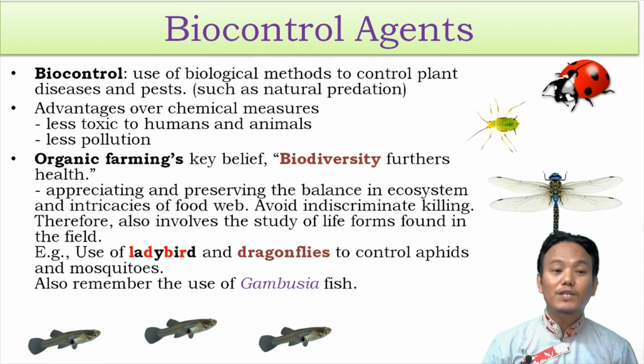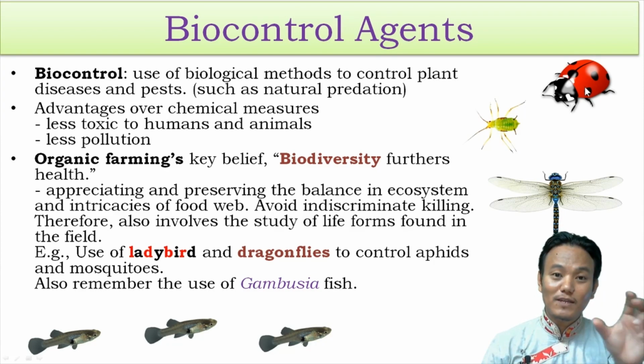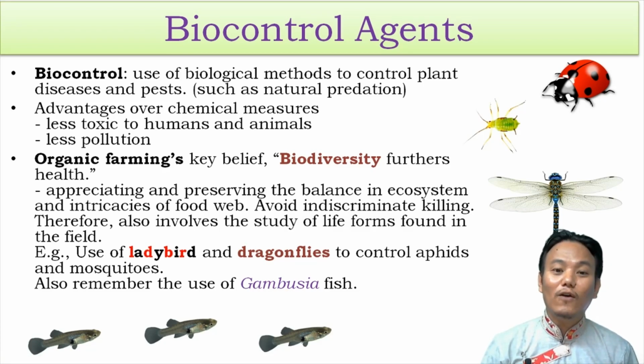So what are the advantages of biocontrol agents over chemical measures? Use of biocontrol agents would mean less use of chemical insecticides, and that would mean less toxicity to humans and animals and less environmental pollution. Not just that, these biocontrol agents target specific pest insects, right? So use of biocontrol agents would also mean avoiding indiscriminate killing of other insects. Some of the insects may be quite beneficial to agriculture as well.